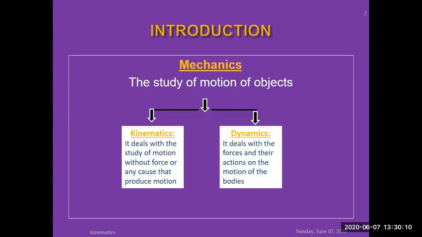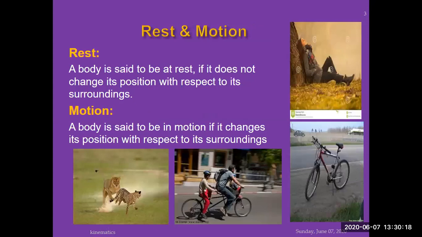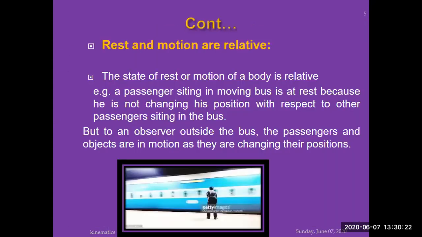But in dynamics, we study the motion of bodies, and at the same time, we consider the force as well. The next one was the definition of the concept of rest and motion. How will you explain these two? Then we reached the idea of relativity, and we have tried to show that rest and motion are relative to each other.